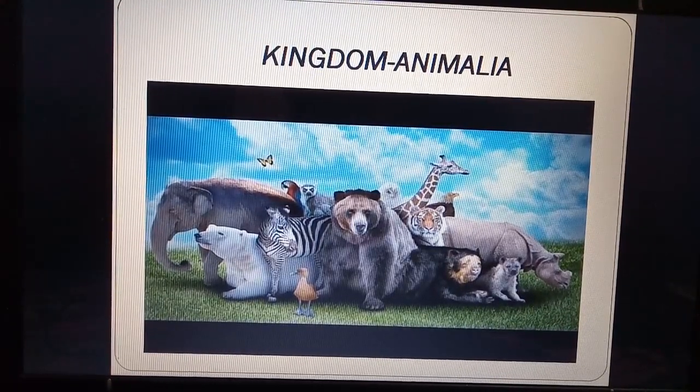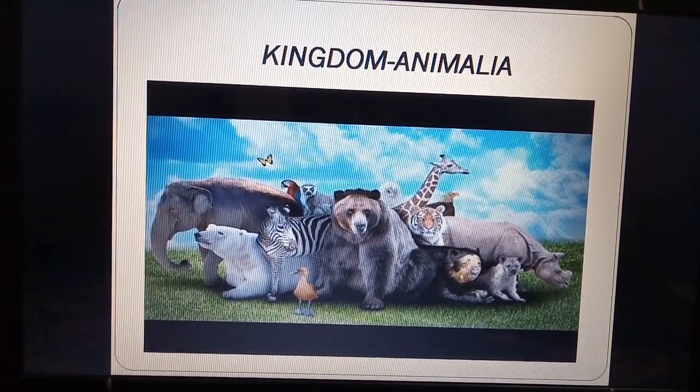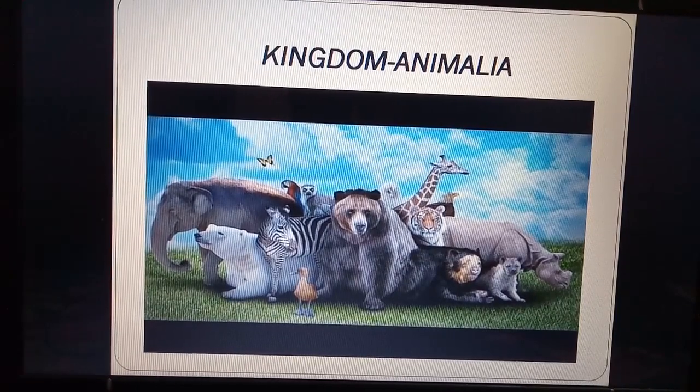Here we can see there is a variety of animals. Thus we can see from the small butterfly up to the largest, which is elephant, and the tallest, which is giraffe. So there is a large variety among animals.